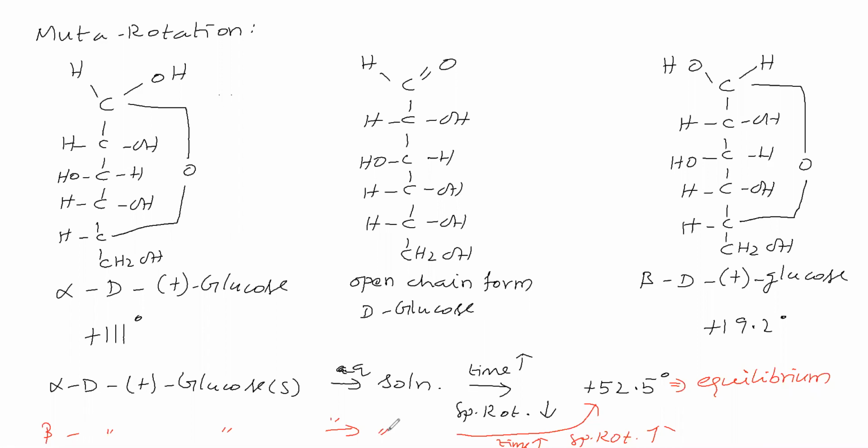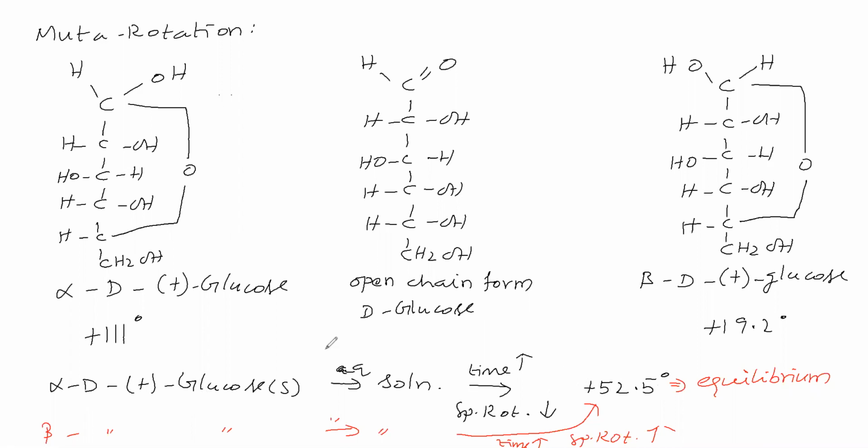From alpha D plus glucose you are getting equilibrium, from beta D plus glucose we are getting equilibrium. In both cases, the equilibrium mixture should be the same. Otherwise, how will the specific rotation have the same value for both? Therefore, alpha D plus glucose gives an equilibrium mixture, beta D plus glucose also gives an equilibrium mixture. The equilibrium mixture composition is the same from whatever glucose you start with.